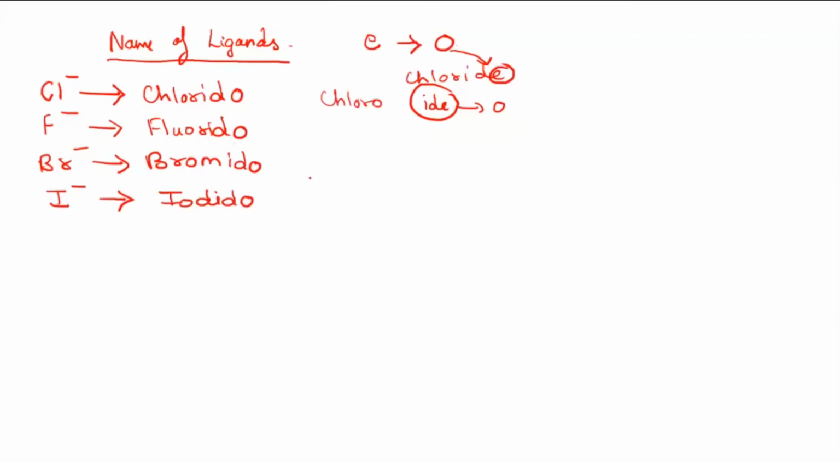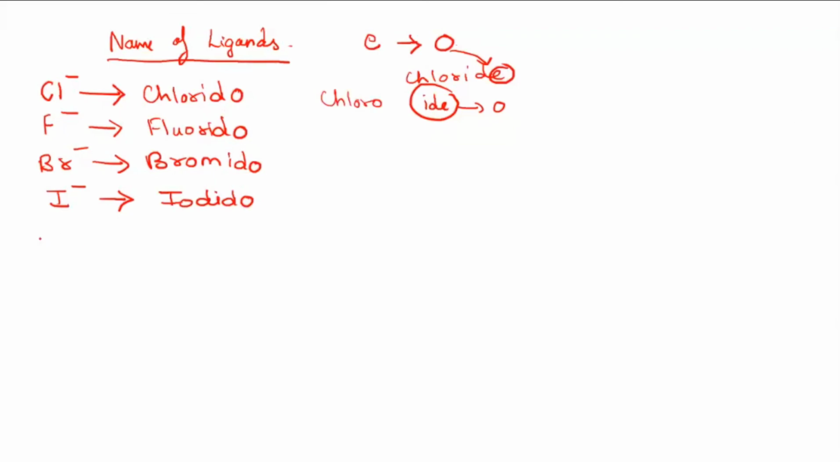So in some books, if you come across these names, that is also correct because even now they accept these names. But this is the new one. After 2004, the new set of nomenclature which has come was this. Oxide will be called oxido. So these are for the negative ions.